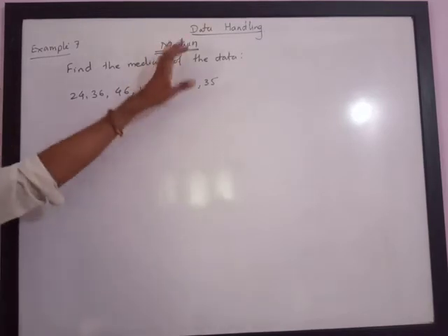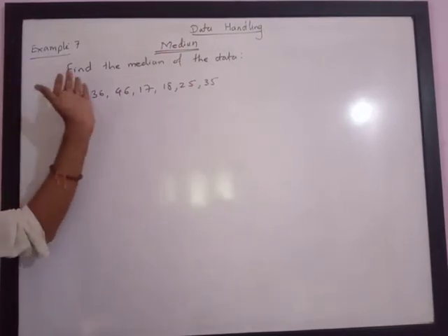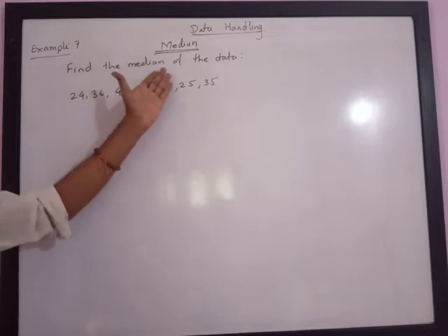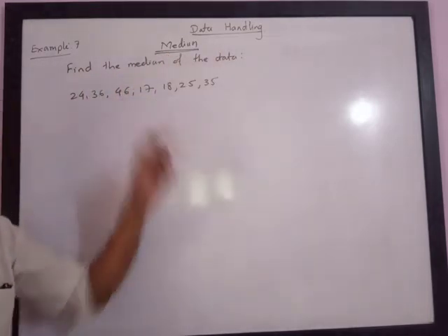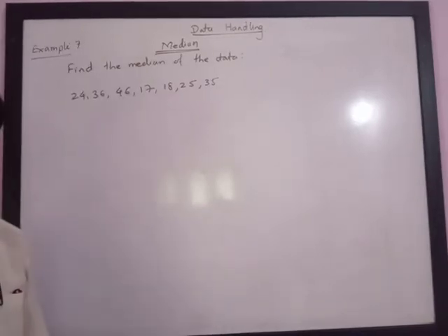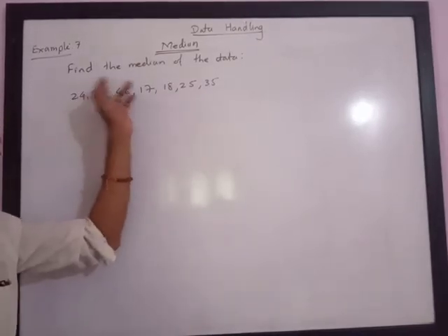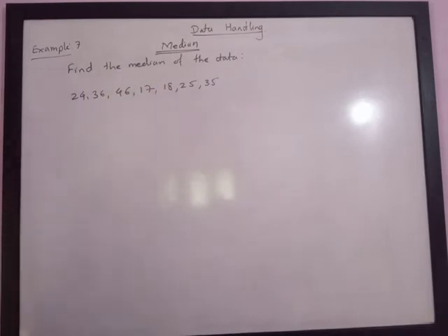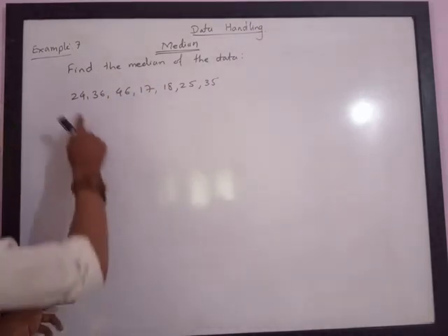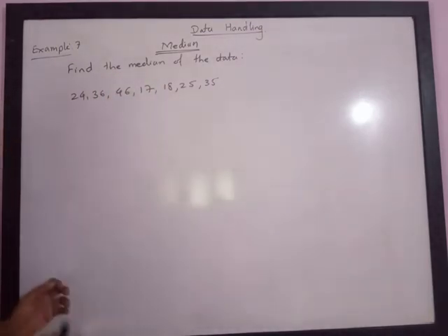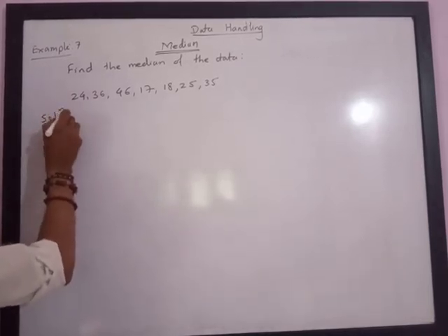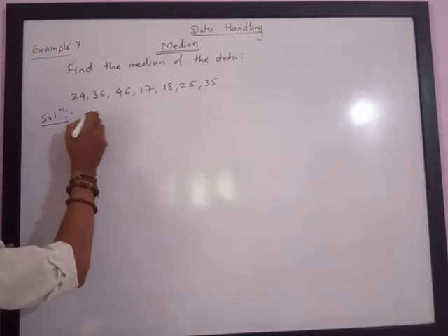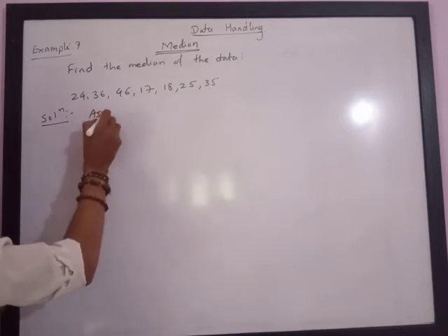Dear friends, in median we are solving example number 7. Find the median of the data. Please note, this year we are going to study only median of an odd number of observations. For the median of the data we need to organize the information. Please understand, this is not properly organized information. So let us organize it. To organize the information we write it in ascending order.